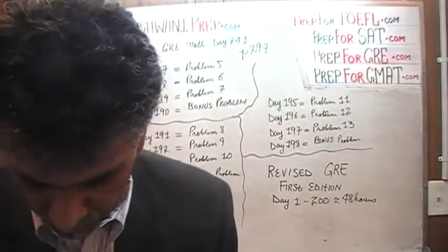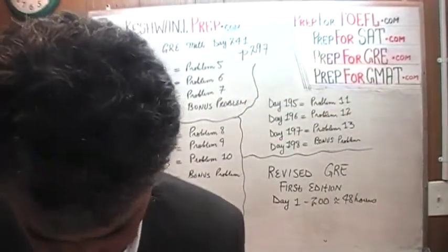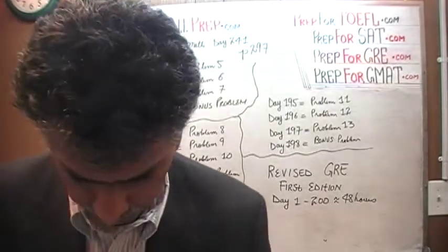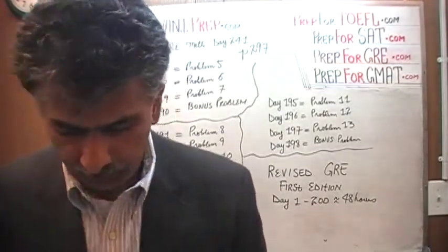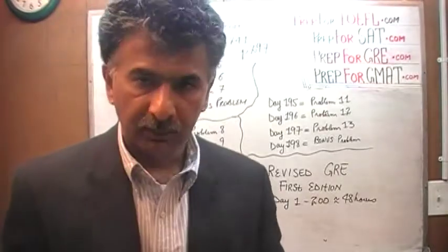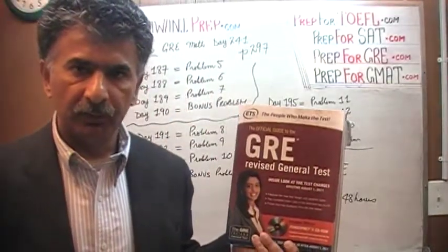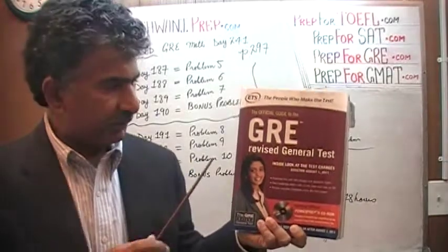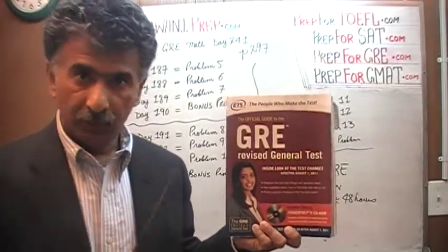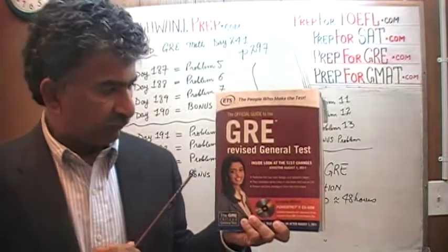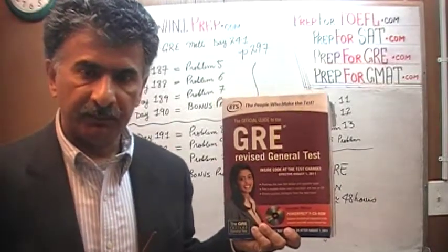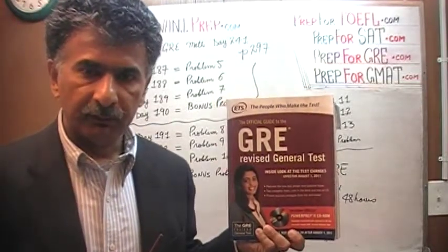The problems that we are about to look at are the ones that you will find on page number 297. There's a whole bunch of problems on page 297 dealing with data analysis. Now here's the deal. All of these problems on page 297 in the second edition are the same exact problems that appeared on the same page in the first edition of the revised GRE, when it first came out in the summer of 2011.